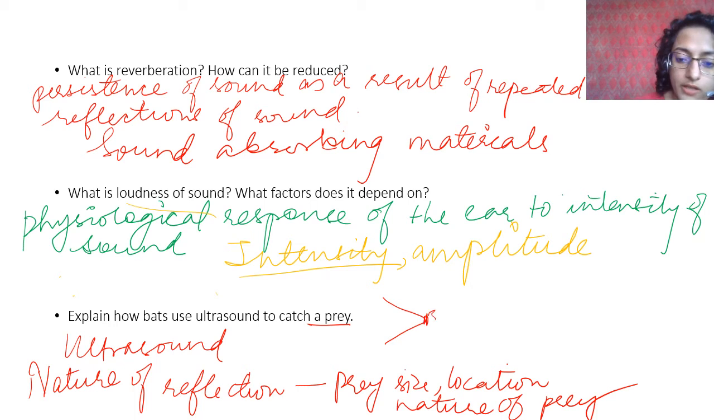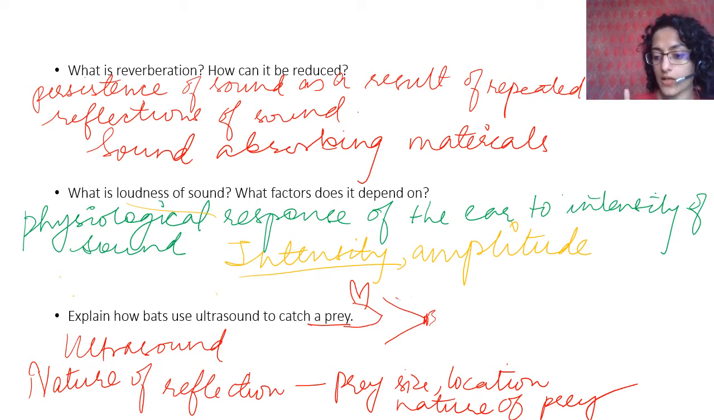Here there is a small moth. The bat will know that, and therefore it will be able to locate where the insect is. Okay, it depends on the reflection of ultrasonic waves that it gives off, and the reflections can be interpreted in its brain to give out the prey size, location, nature, etc.